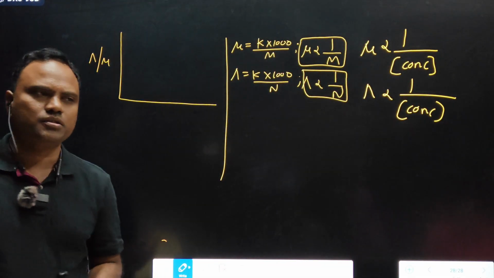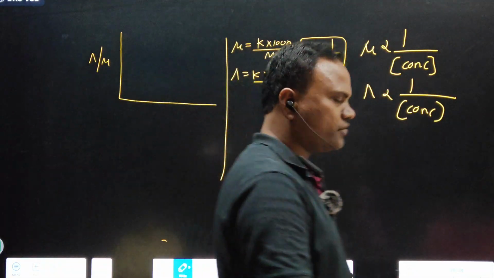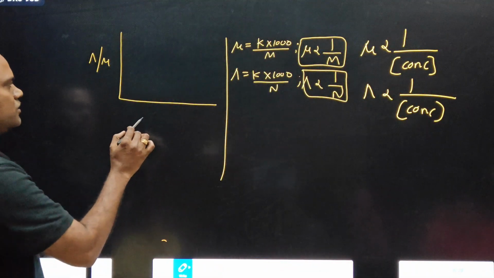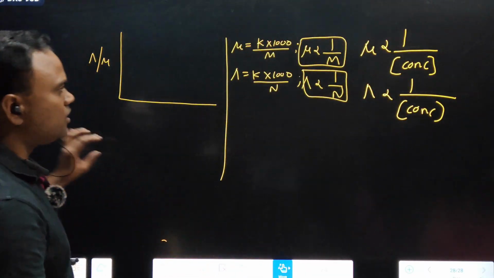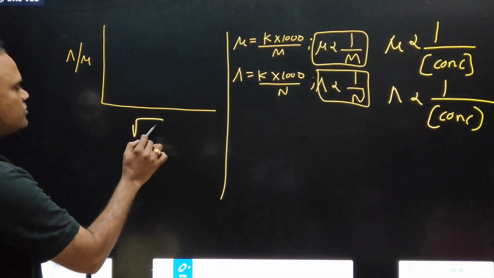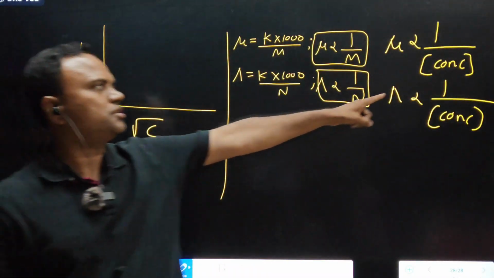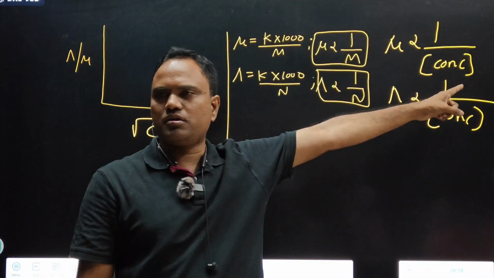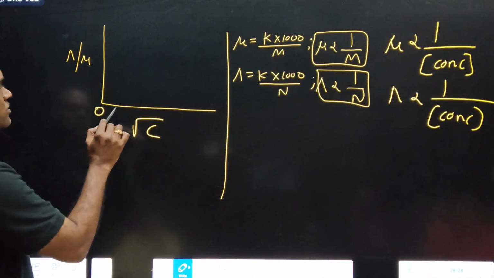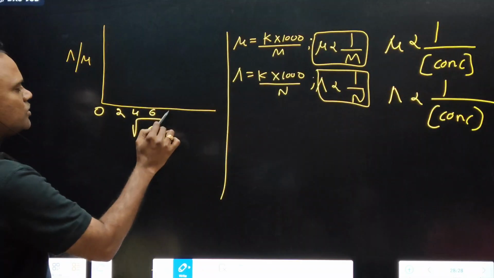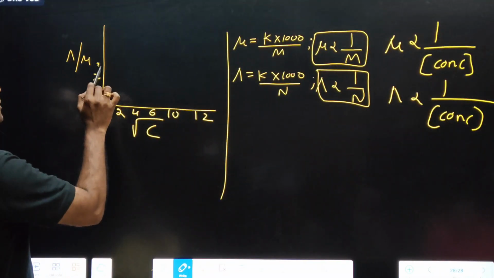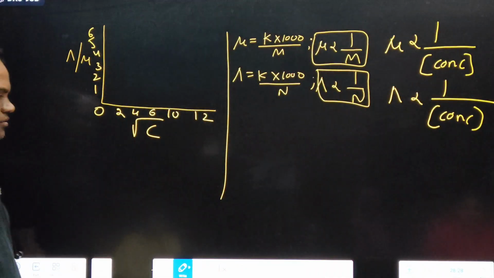We have the Debye-Hückel-Onsager equation. Based on that equation we can derive one relation like this. Onsager equation: root C. What is C? Concentration. Concentration 0, 2 molar, 4 molar, 6 molar, 10 molar, 12 and so on. Conductance 1, 2, 3, 4, 5, 6 and so on.